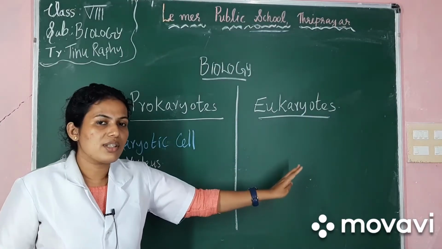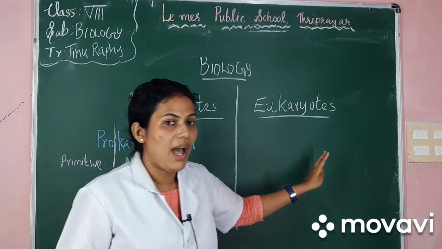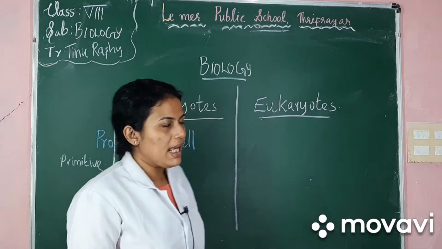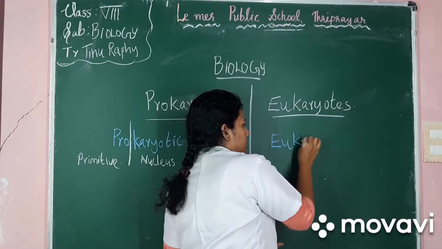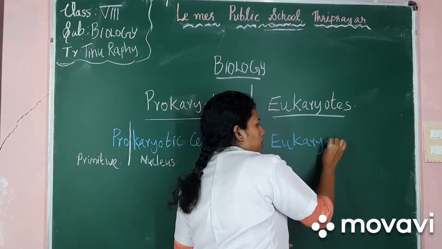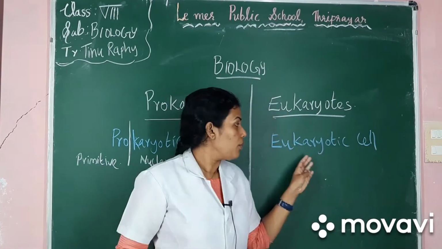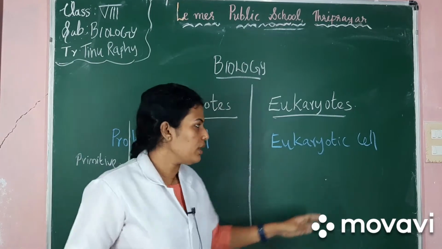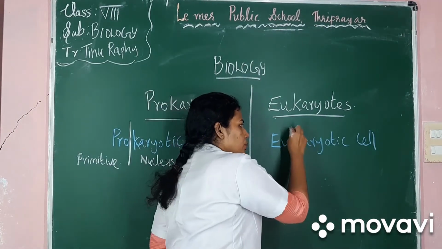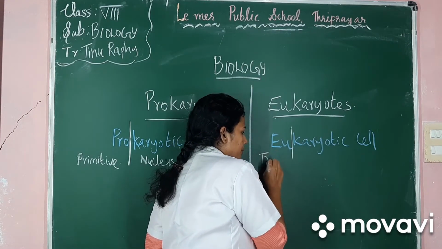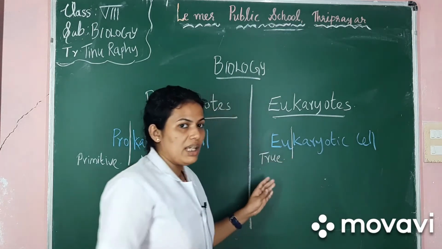Now eukaryotes are organisms which are having eukaryotic cell. Now the word meaning of eukaryotic cell is, eu means true. It is a Greek meaning.